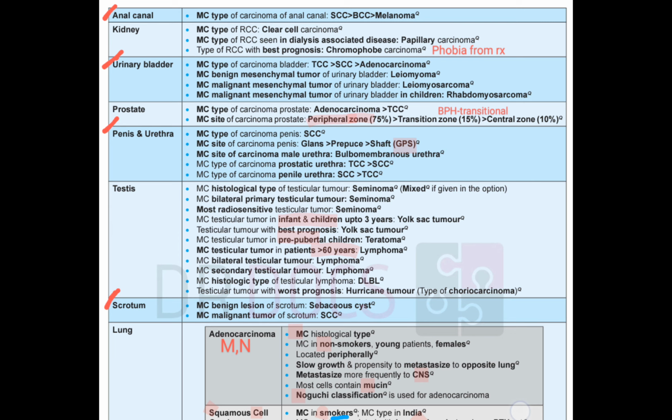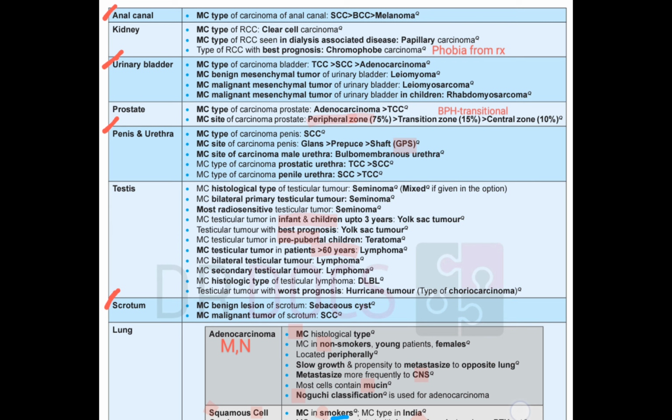Then in the kidney, most common type is clear cell. Most common type in the dialysis associated is papillary. Papillary thyroid occurs with radiation and the thyroglossal cyst, while papillary in the kidney is due to dialysis, procedure related. Dialysis related, radiation related: these are the papillary cancers. Then best prognosis, chromophobe. How will you remember? Chromophobe is phobic from the treatment and it will diminish with the treatment.